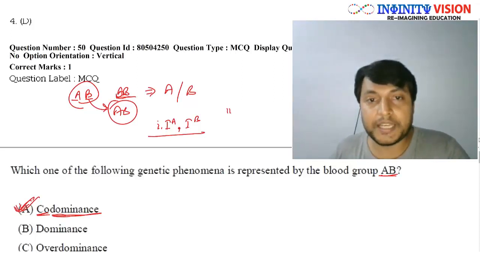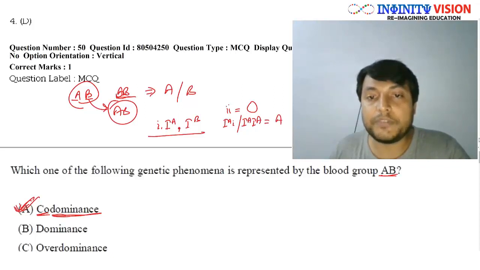So these are the 3 alleles which govern the blood group. If a person has both small i, they will have O type of blood group. If they have IA and small i, or IA IA, in both cases they will have A blood type. If they have IB small i or IB IB, they will have B blood type.